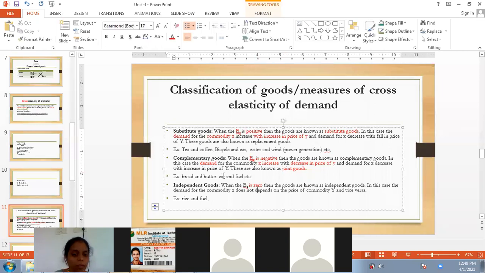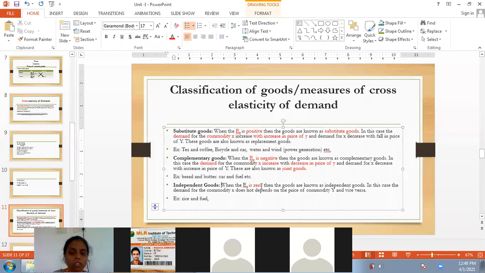Okay, the next type that we have is independent goods. In case of independent goods, what happens? The cross elasticity of demand will become zero. For example, fuel prices and demand for water. Guys, whenever the fuel prices increase, will the demand for water consumption decrease? It might not. Both are irrelevant to each other. In that case, the cross elasticity of demand will become zero.